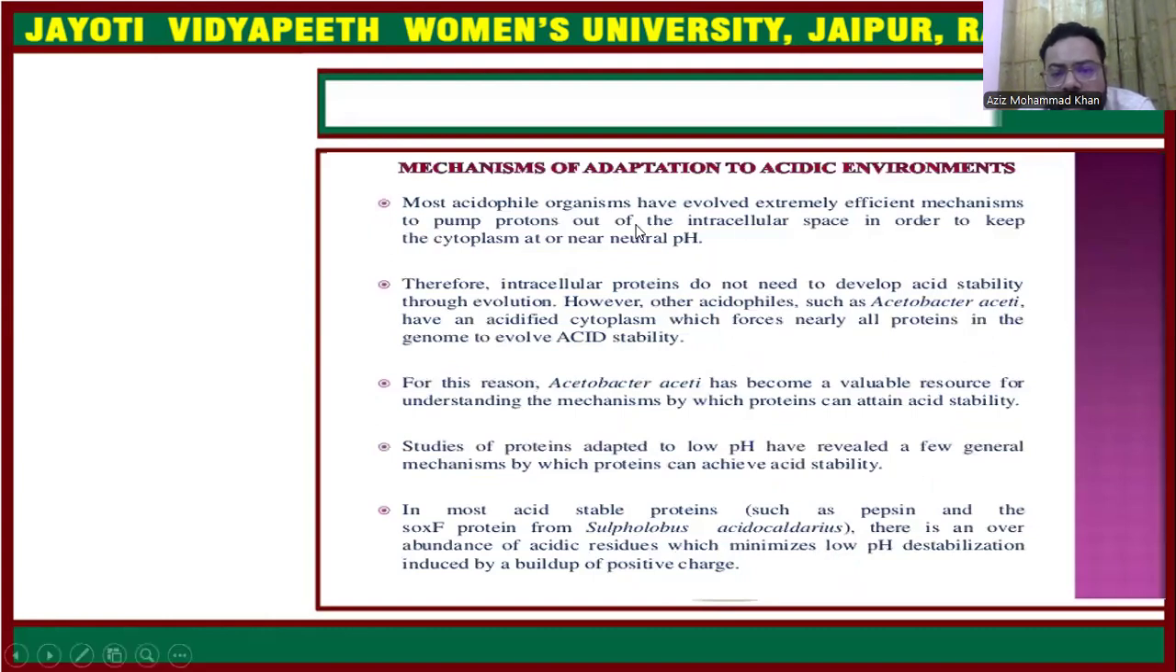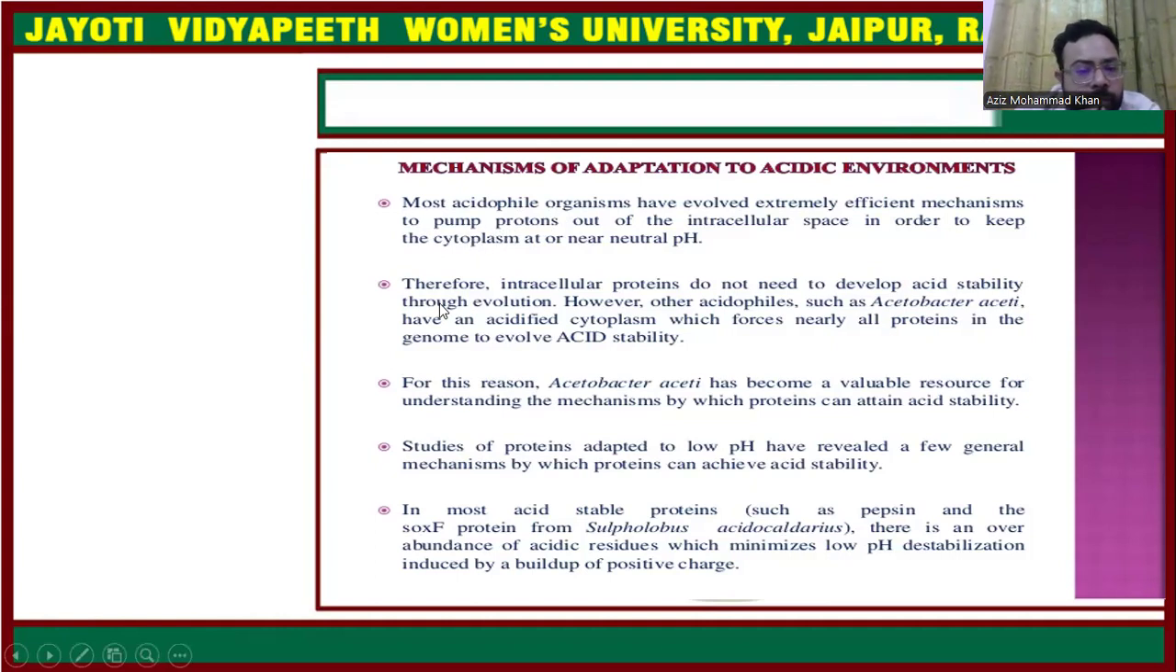Most acidophilic bacteria have evolved extremely efficient mechanisms. They have a mechanism to pump protons out of the intracellular space. We know that for pH. So they transfer the protons out of their intracellular space to keep the cytoplasm at a neutral pH. If some protons are there, they transfer these protons out of the cell by the mechanism of proton pumping.